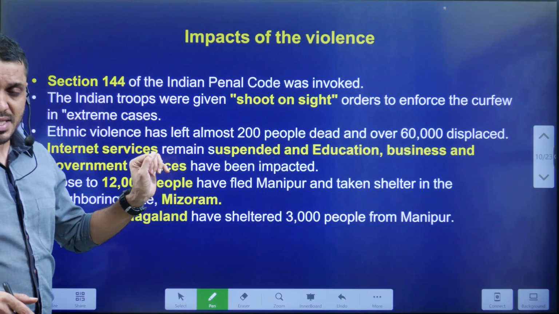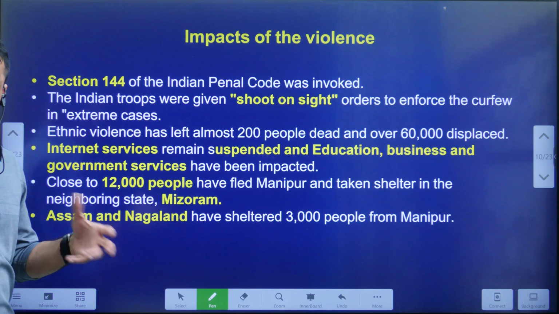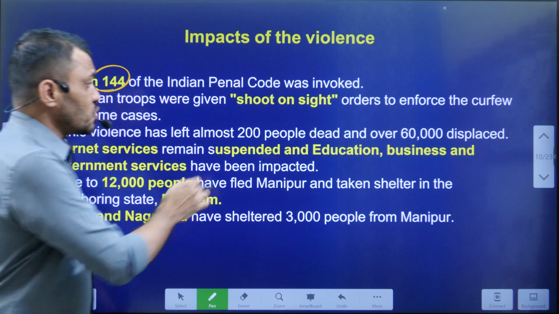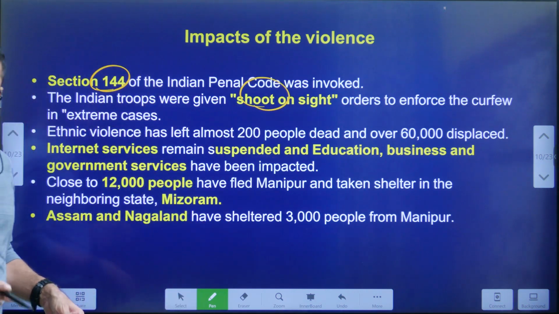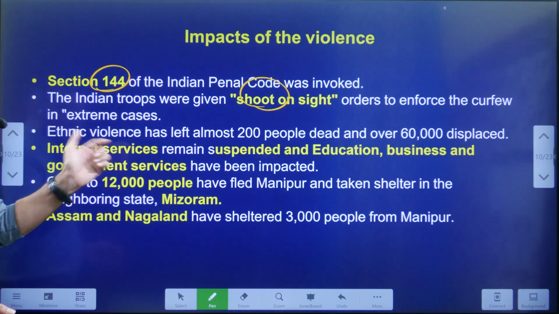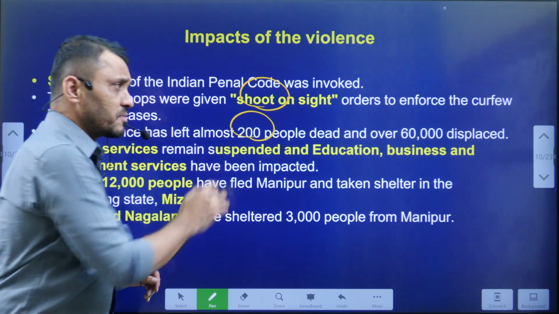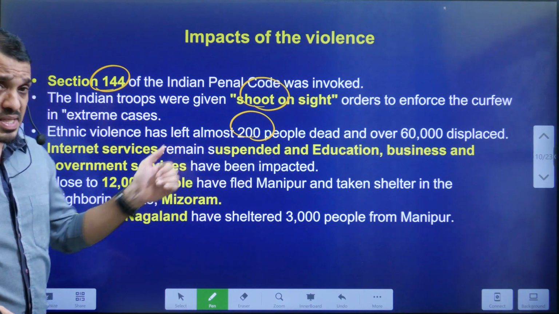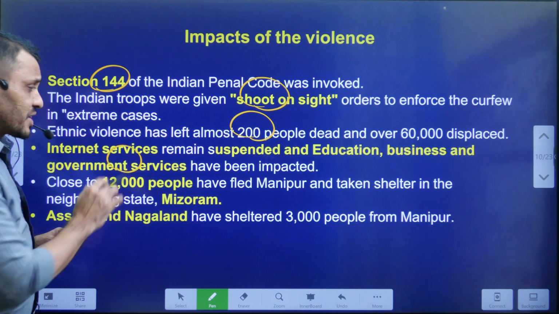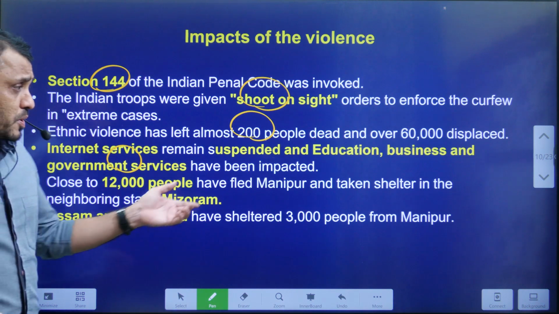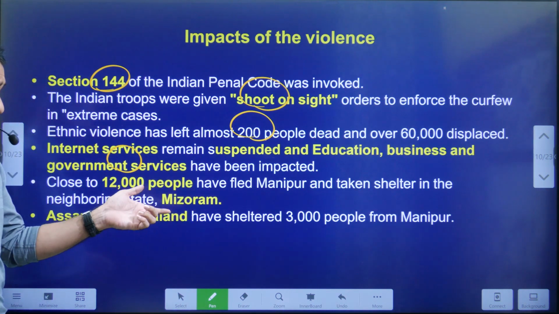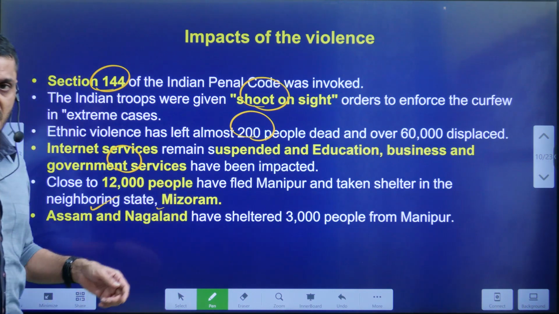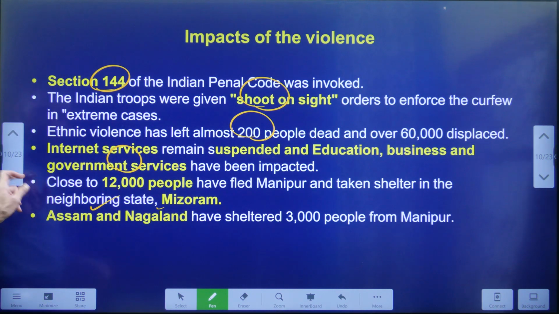Now the impact of the violence. In Manipur, due to this violence, Section 144 was introduced, and in certain areas shoot on sight orders were also issued. Around 200 people died, and an internet ban was issued. Because of that, education, business and government services were affected. Around 12,000 Manipur people fled and are taking shelter in Mizoram, and around 3,000 people are taking shelter in Assam as well as Nagaland. This is the severity of the issue.